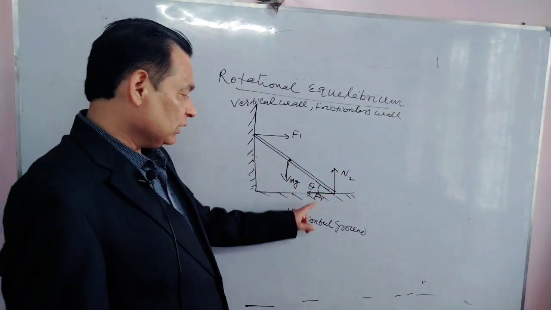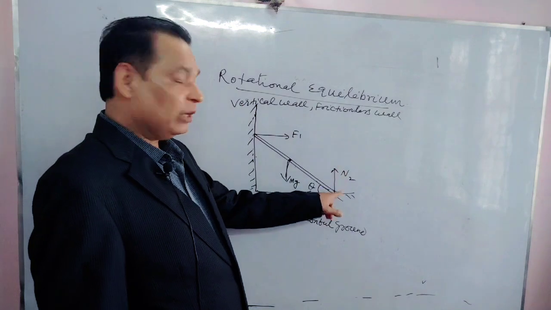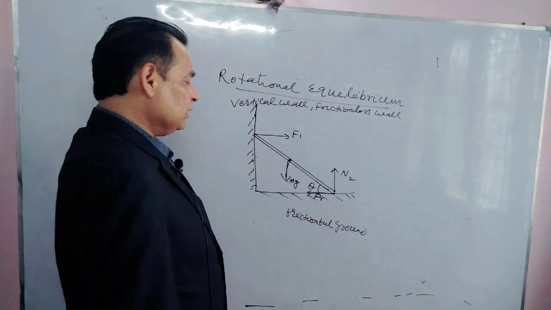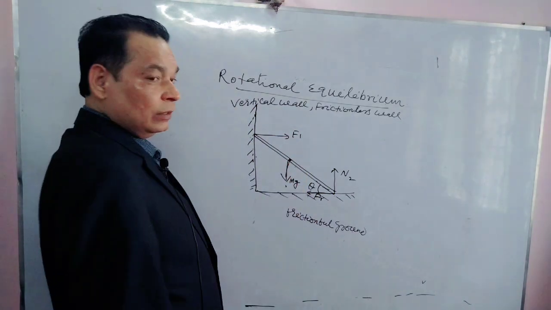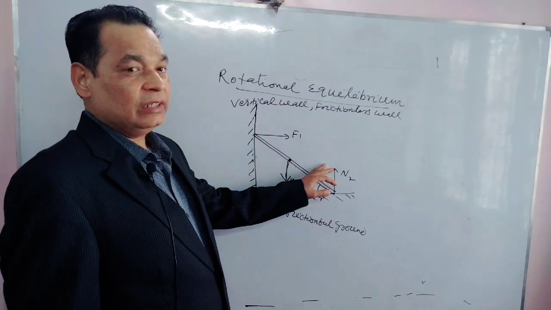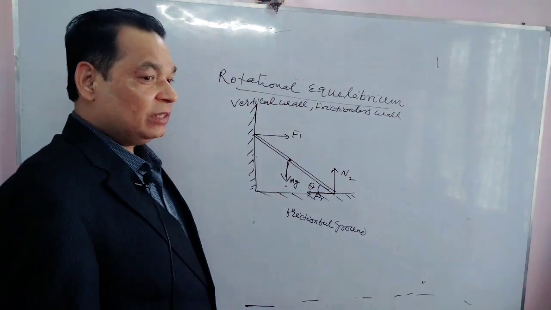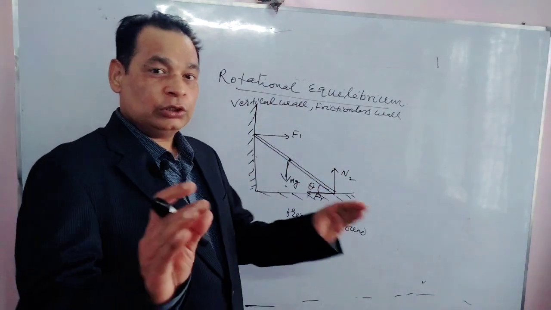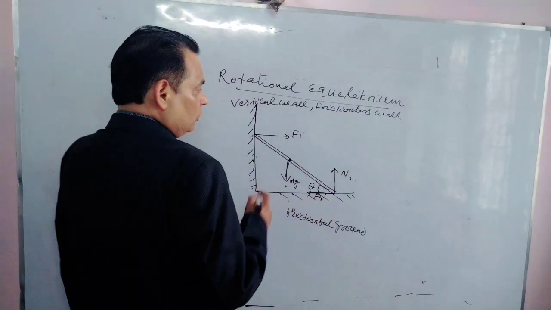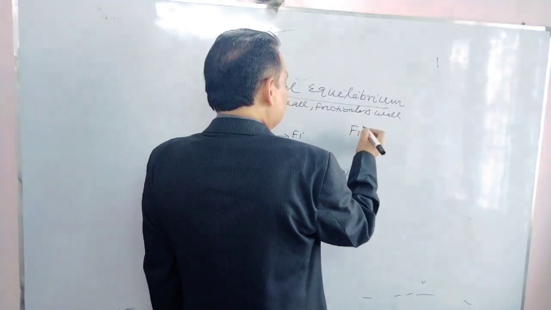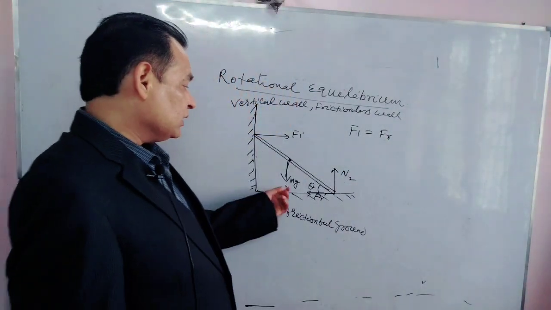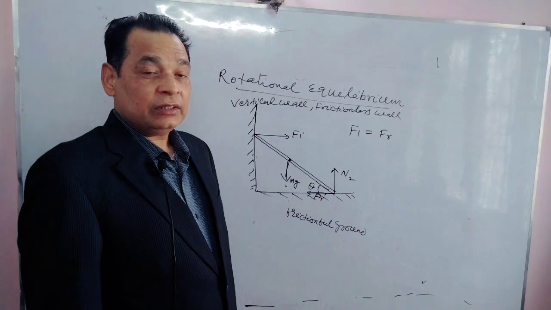Three forces are here. Friction parallel to this ground, N2 perpendicular to this ground, and this F1 perpendicular to this wall. There is another force also, weight. In spite of all these four forces, this body is in both equilibria, translational and rotational. So firstly we are writing net force 0 along the horizontal. How many forces are horizontal? This F1 is horizontal, friction is horizontal, so we can write F1 equals friction. Here friction is static friction, not kinetic friction.